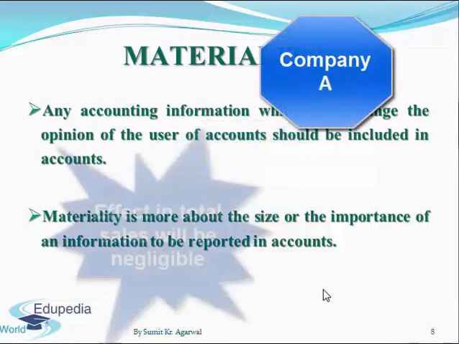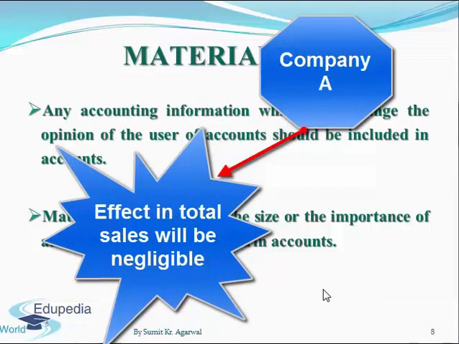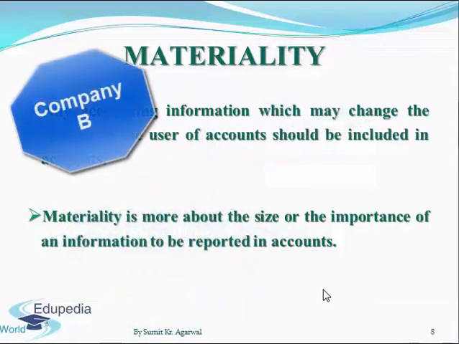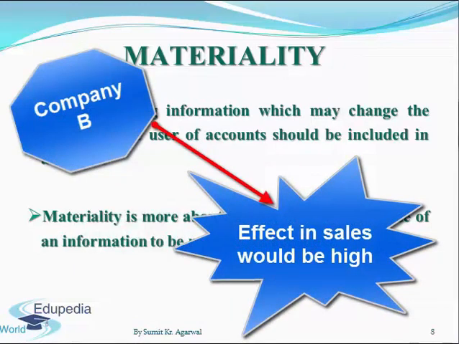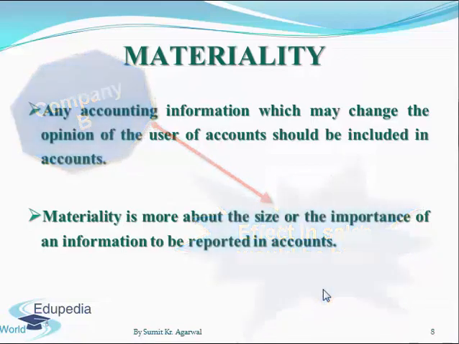Now for company A, the effect on its total sales will be very negligible, whereas for company B, the effect on its sales can be a major one, assuming all 3 stores were contributing equally to the sales of the company.